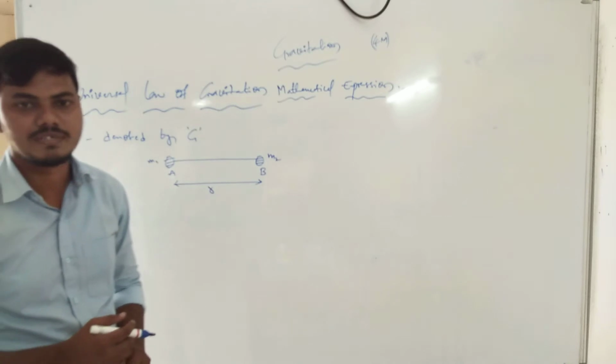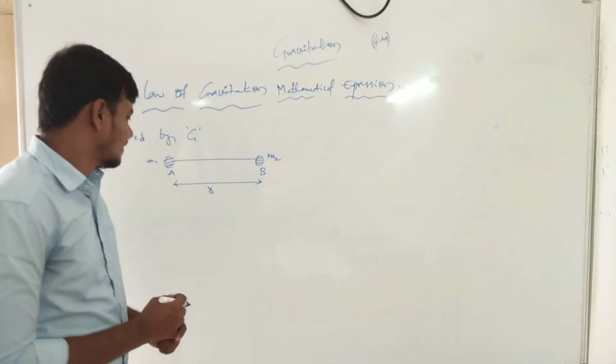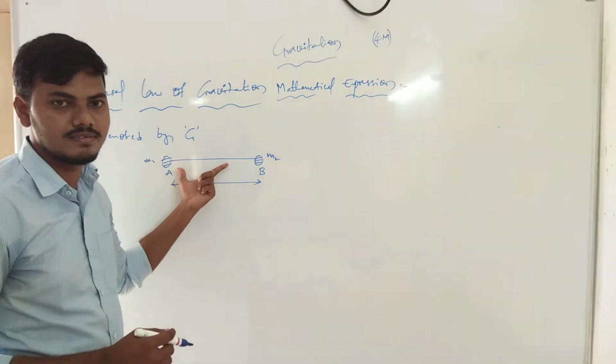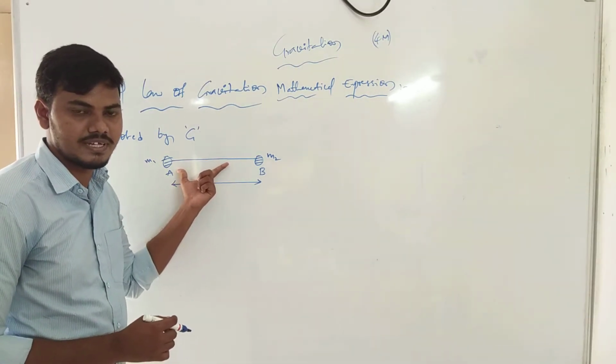Clearly, in the universe, if any two objects are attracted to each other.